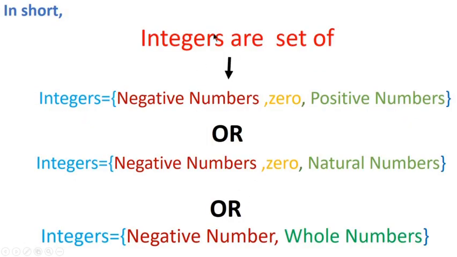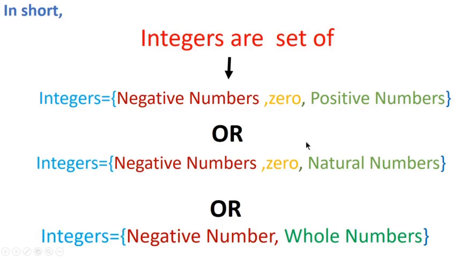In short, integers are the collections of negative numbers, 0 and positive numbers, or negative numbers, 0 and natural numbers together called integers, or the collection of all negative numbers along with whole numbers is called integers.